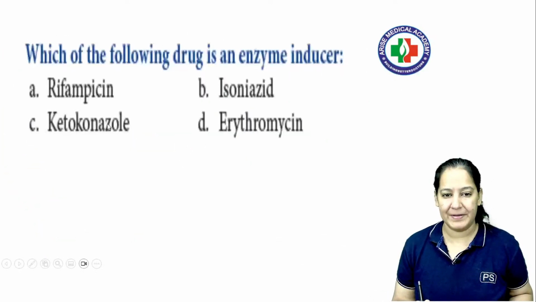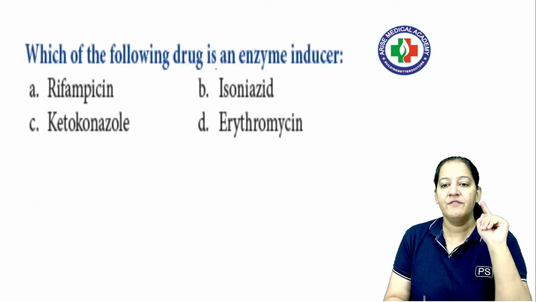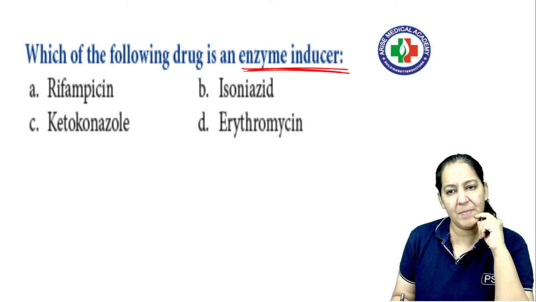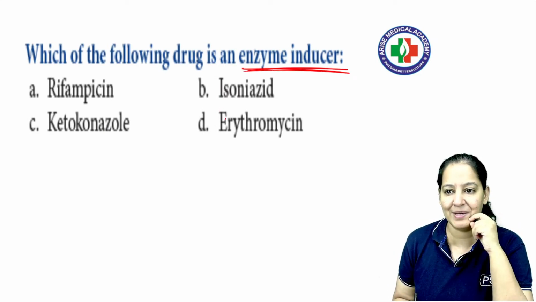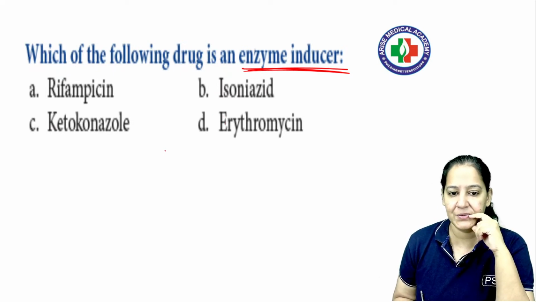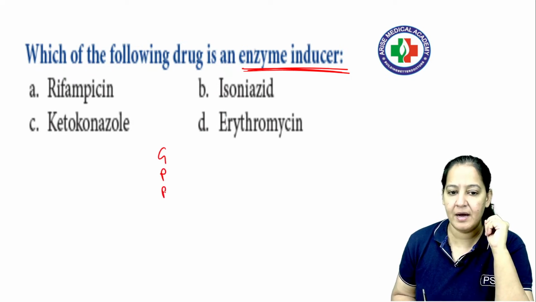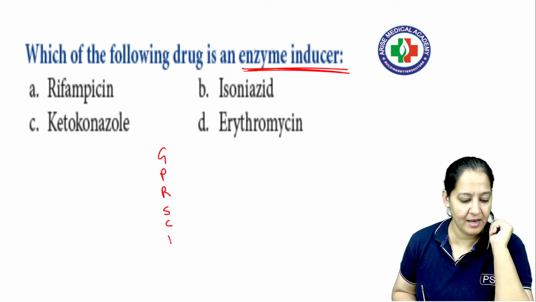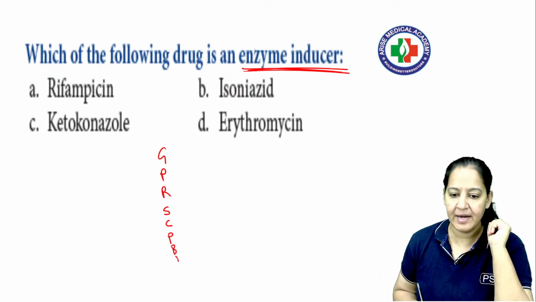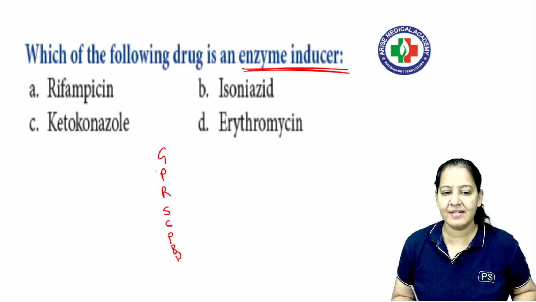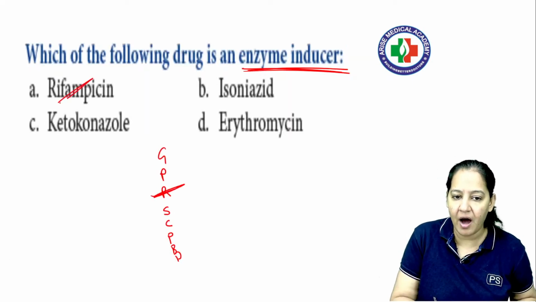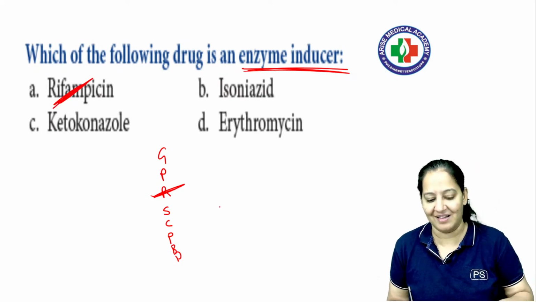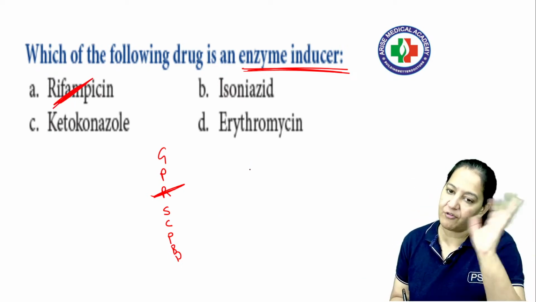So see. Okay, let me go. One more question. Which of the following is an enzyme inducer? Apply the mnemonic. I guess the question is very simple. Enzyme inducer they are asking, not inhibitor. The enzyme inducer. So it's GPRS cell phone battery dead. So what is the correct answer? The R of GPR is rifampicin. So rifampicin is the correct answer.